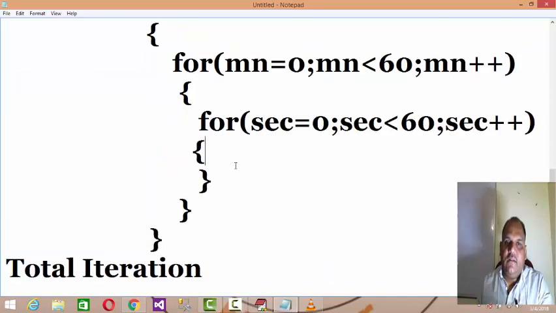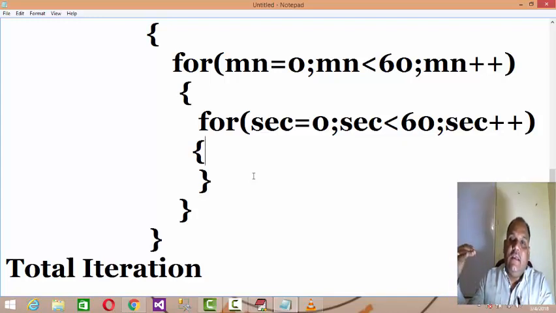Now if you print r, minutes, seconds in the innermost loop, you will find 0, 0, 0, then 0, 0, 1, and so on, which means first the innermost loop will be completed, then the inner, and then the outer one. For one iteration of minute, second has to completely iterate.